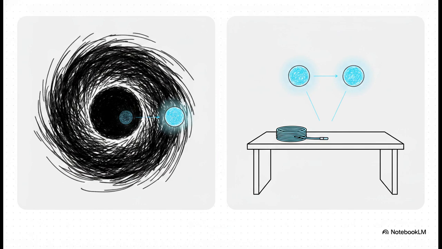And this is exactly where the tabletop setup has a massive, undeniable advantage over the cosmos. In an astrophysical black hole, the partner particle is trapped behind the event horizon. It's permanently hidden from us. But in our optical fiber analog black hole, that negative frequency partner is simply a different mode of light. It isn't lost to the void, it is right there in the lab. We can actually detect it and measure all 3 sides of the AMPS triangle at the same time.